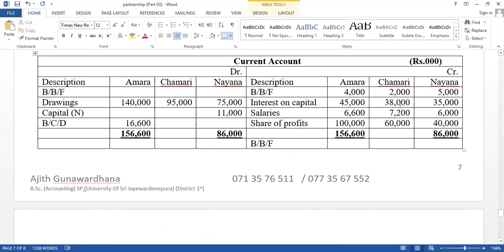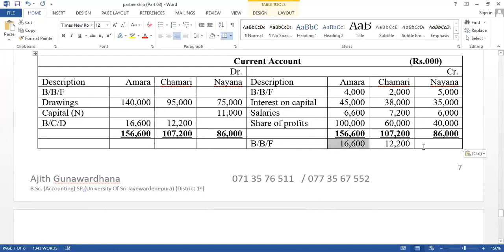Balance carried down. And here the credit side total amount equals 107,200. And take the debit side. The difference value here is 95,000, therefore 12,200. That value should be brought forward on the credit side.